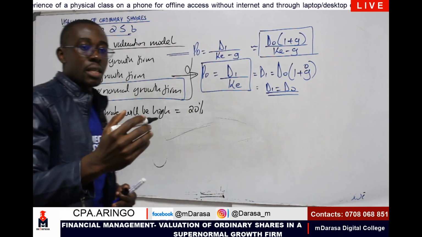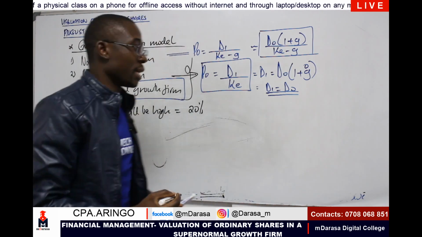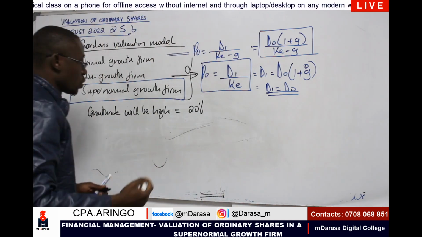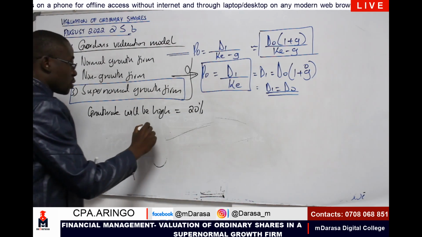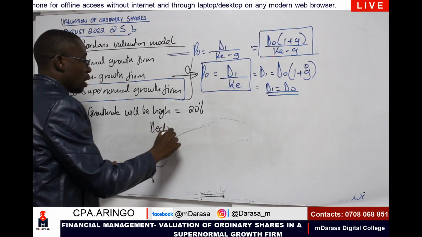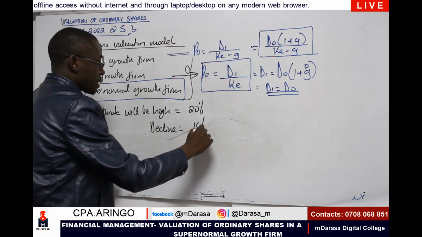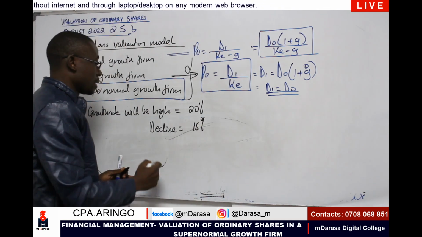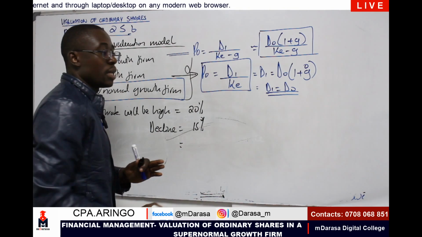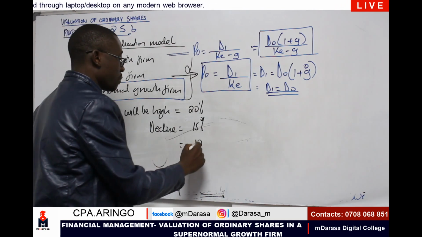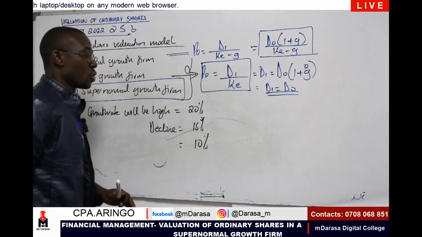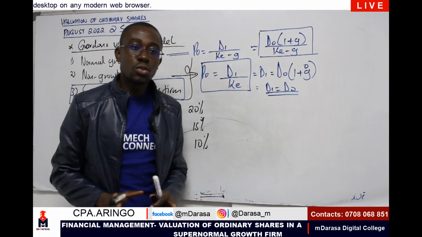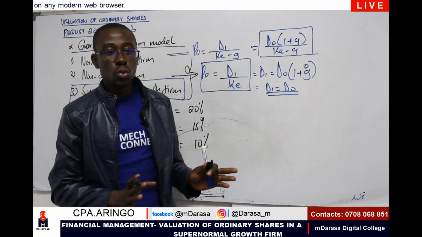Then this dividends growth rate is going to decline as time goes by, to a point of, say, like 15%. Then it's going to decline further and remain stable all through, say at 10%.